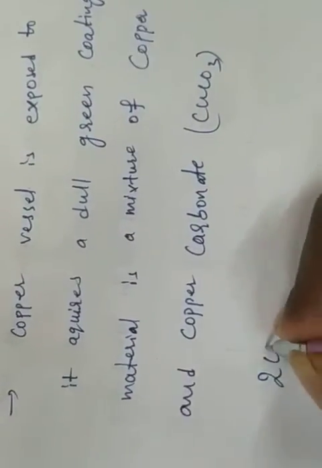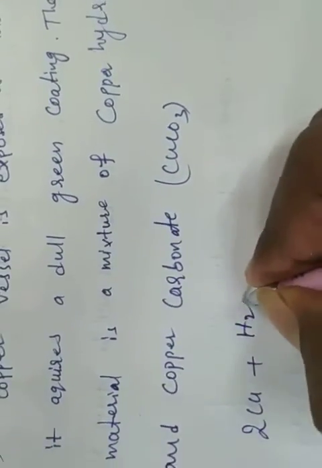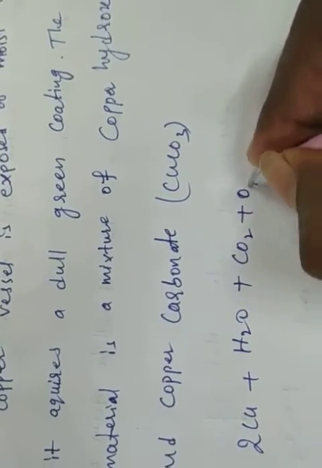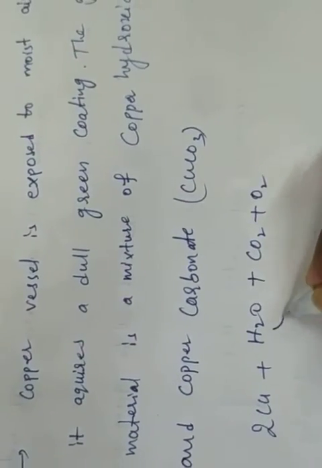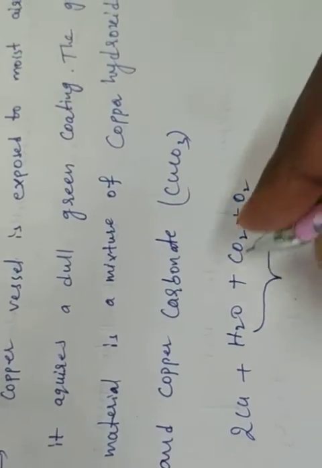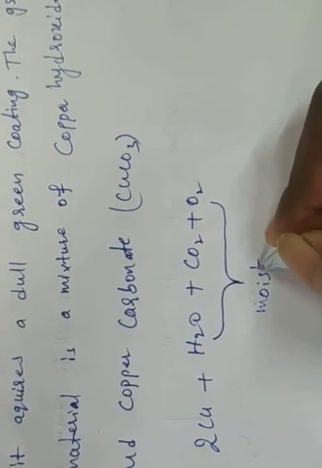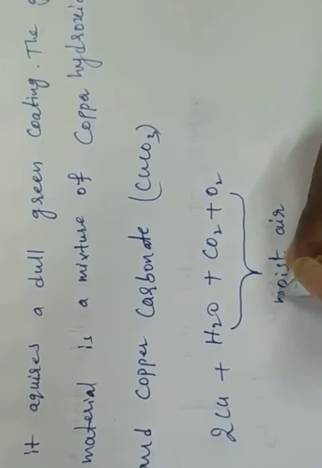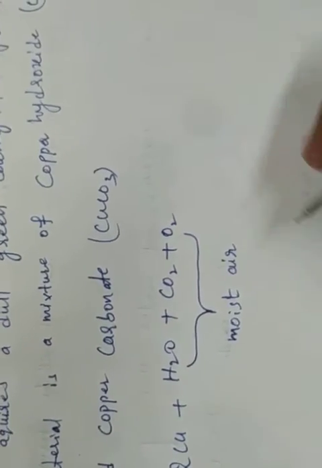Two moles of copper react with water in the presence of carbon dioxide plus oxygen. Water, carbon dioxide and oxygen are the moist air.